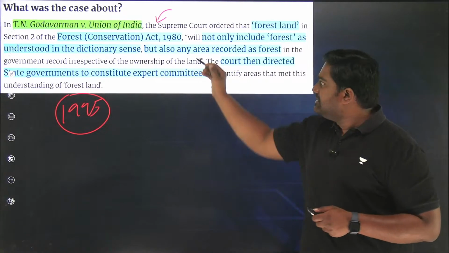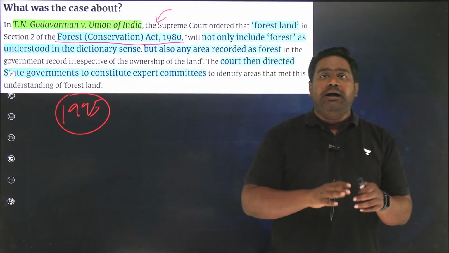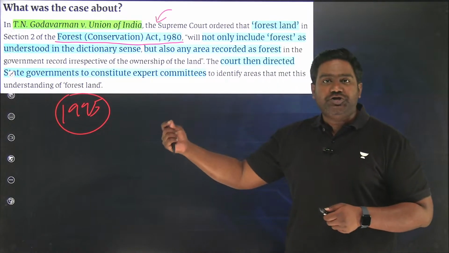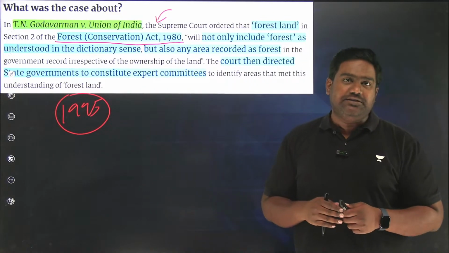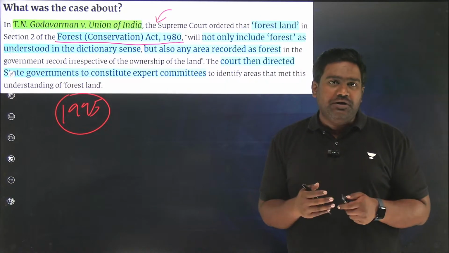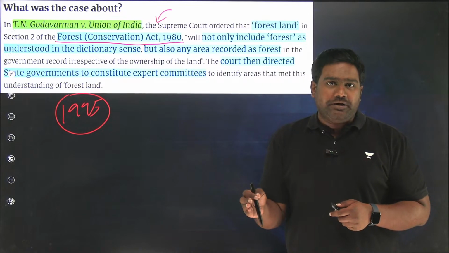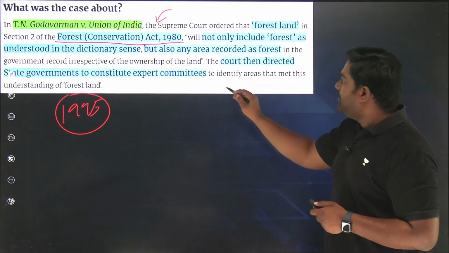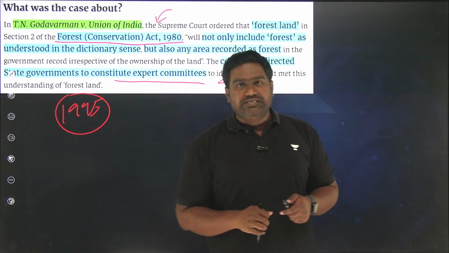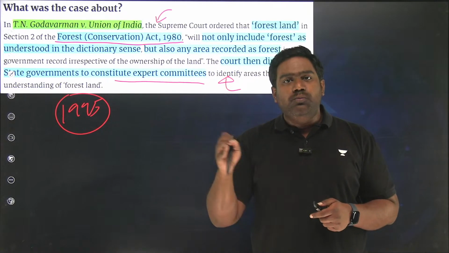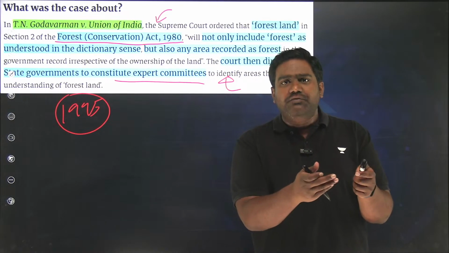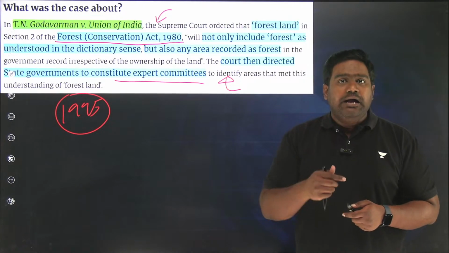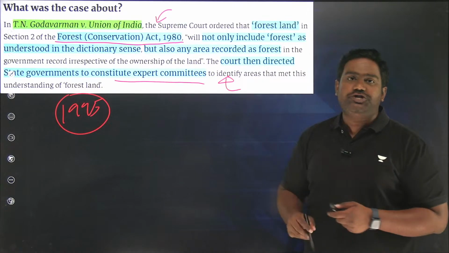Under the provisions of Forest Conservation Act 1980, the Supreme Court expanded the definition of forest land. Until then, forest land strictly meant the legal definition of forests as provided under Section 2 of Forest Conservation Act. But after the T.N. Godavarman ruling in 1996, the Supreme Court interpreted the definition of forest land as the dictionary meaning of forests and even widened the application by directing state governments and state forest departments to label any thickly wooded area, any forested area which matches the dictionary definition of a forest, to be treated as forest land and to be notified as forest land under the Wildlife Protection Act.